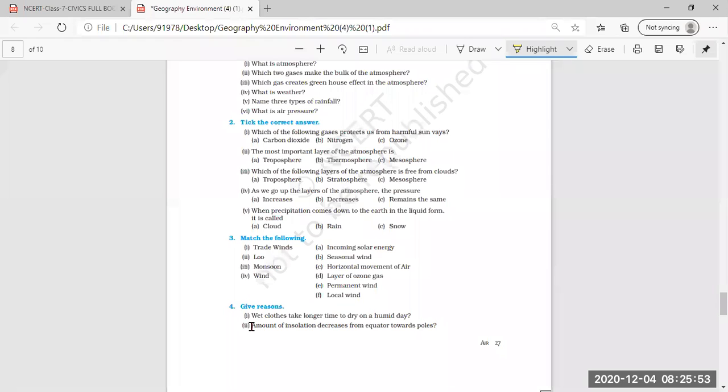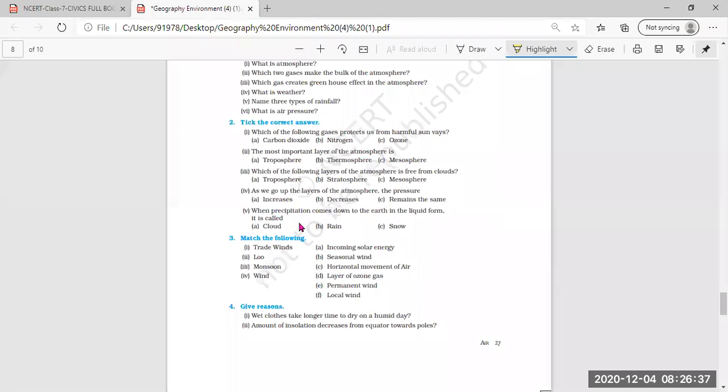All the question answers, very short and long, plus give reasons given in the PDF, you have to do neatly in the notebook, and that notebook work you will make into a PDF. Only this lesson, lesson number 4, that is air, the question answers of this lesson. Whatever work you are doing in the notebook, you will make a PDF and then upload it on the link provided to you. In the beginning I had given the link for the uploading of the work submission. On that link you will submit your work after completing it. Today I am going to upload this PDF in which question answers will be there.